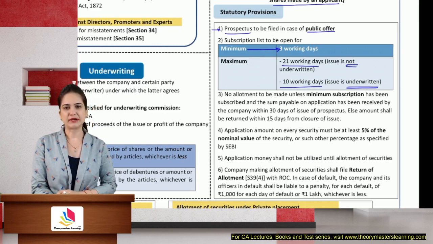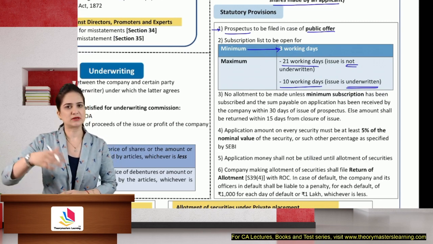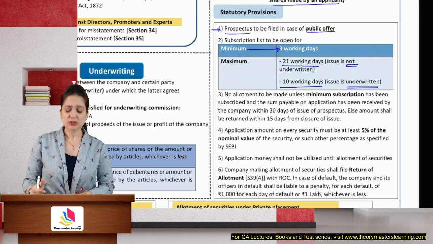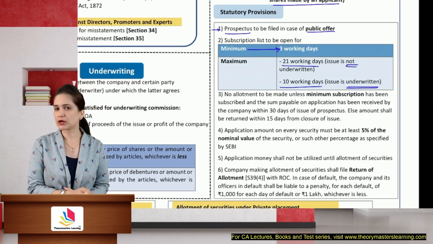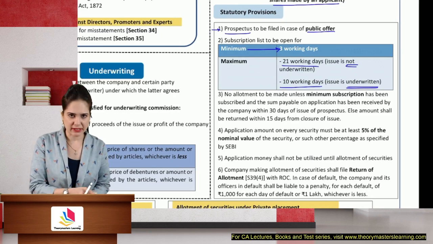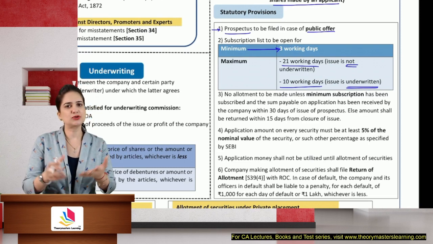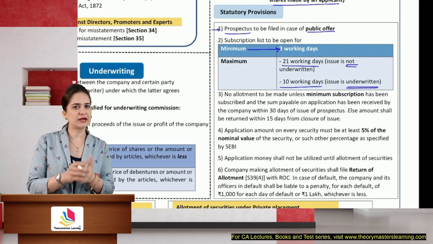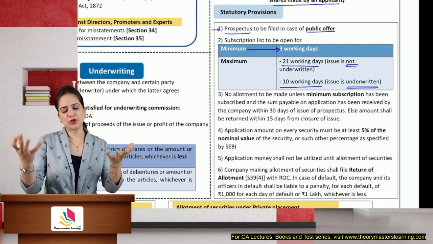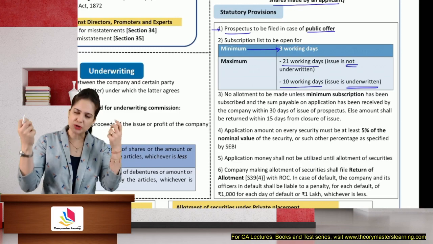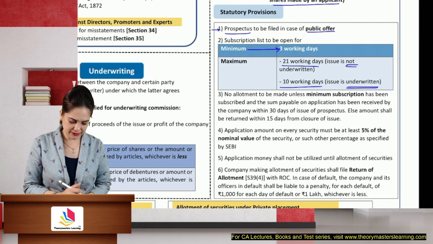Actually, the maximum limit is not given in the Companies Act. It is prescribed by the stock exchange or the ministry. So here 21 working days if the issue is not underwritten, because you need more time in that case. But if the issue is underwritten, then the underwriters will bring their contacts, so fewer days are required, and in that time it is possible for you to accept applications or allot shares, because your requirement will be met due to the contacts of the underwriter. So 10 working days if the issue is underwritten.